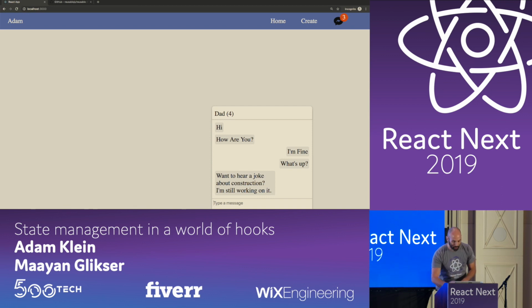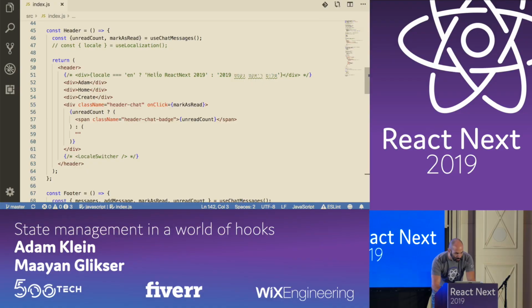So besides the joke, you can also see that we have an unsynchronized state. Here it says 3, and here it says 4. Well, actually, it's because I have just local state in the header and local state in the footer. I don't have any state management here. Let's look at the code.